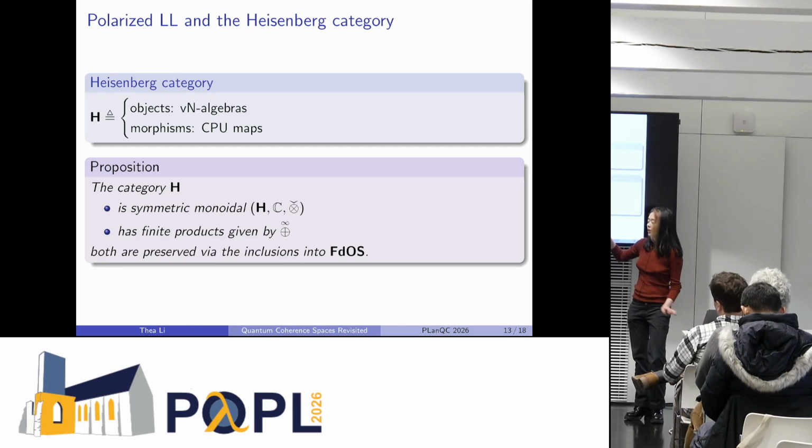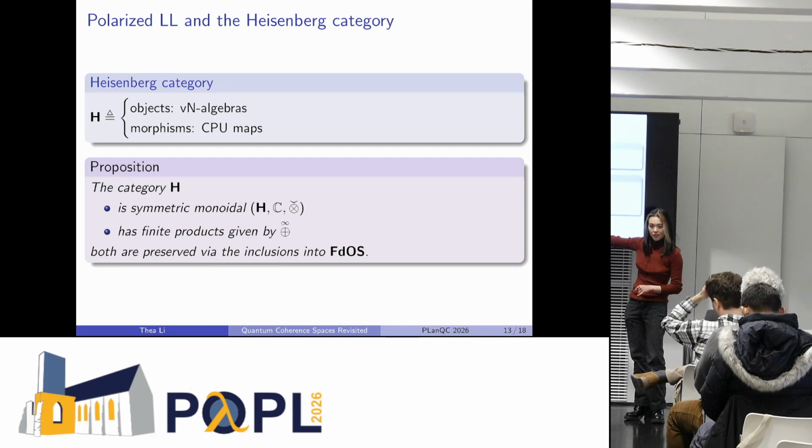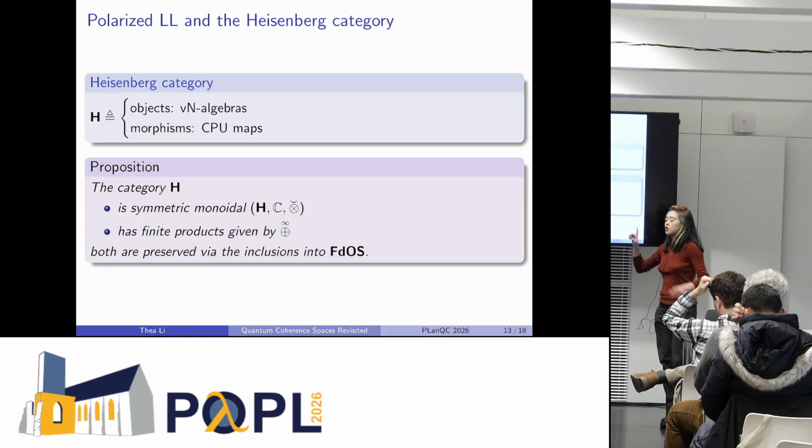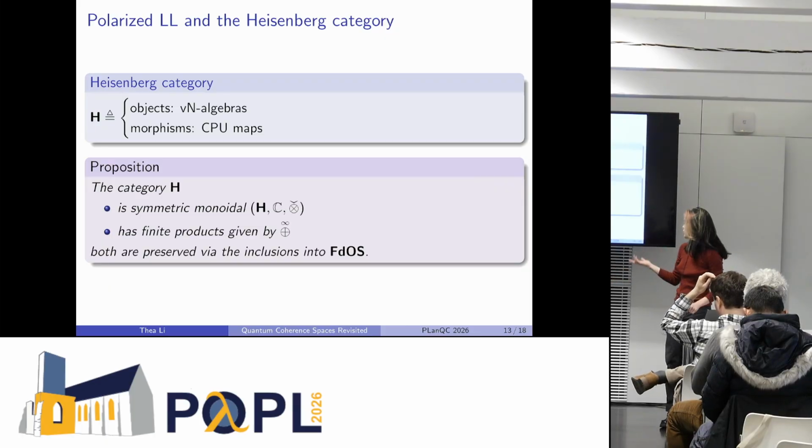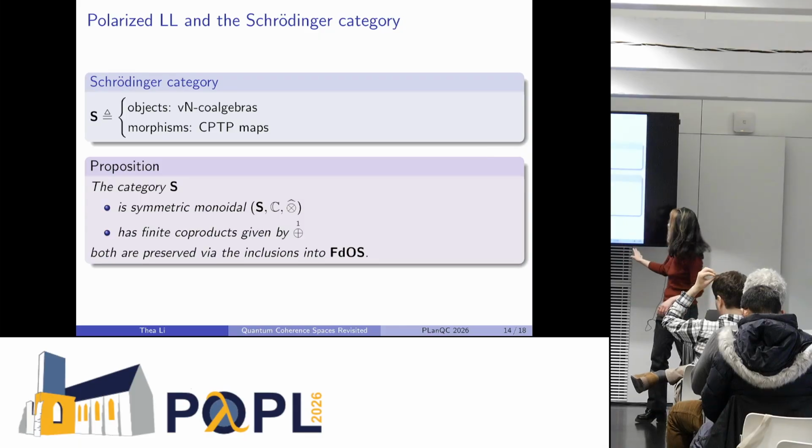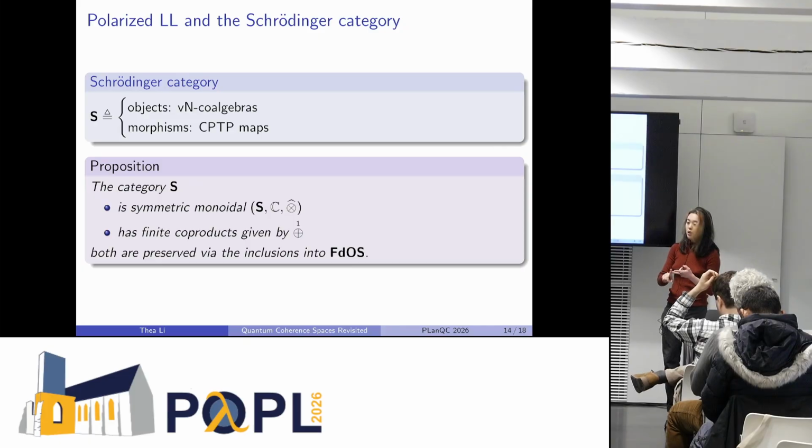And then it has finite products given by the with, so the par and the with are the two negative connectives in linear logic. So this corresponds completely to the negative fragments. And then for S, we have that it's symmetric monoidal with respect to the tensor, and it has finite co-products given by the plus, which are the two positive connectives.